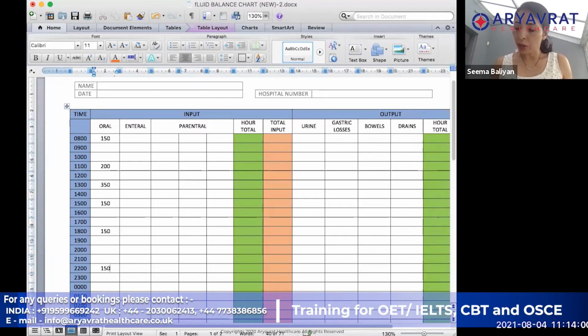If I divide 1000 by 8, I get 125. So I have to write 8 hours of 125. It was started at 10, so my first hour is going to be at 11. Understood? So I'm going to write 125 eight times, and I know it is going to finish at 6 o'clock.